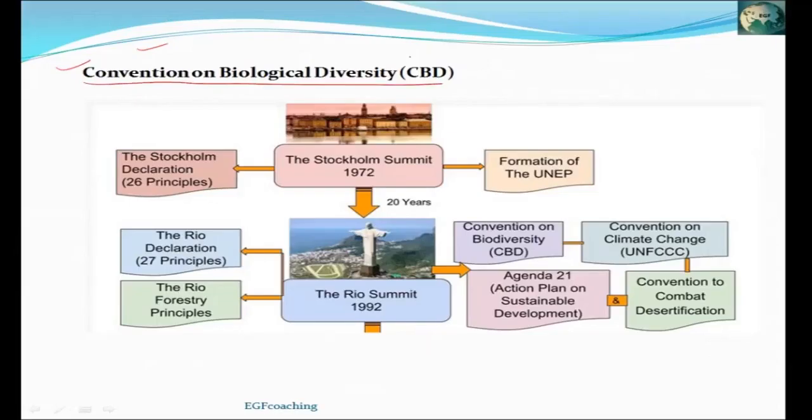Today's topic is Convention on Biological Diversity. Currently, Earth is losing biodiversity rapidly. So, for this, some international conventions have been made which are responsible for conservation of biodiversity, such as CBD, Convention